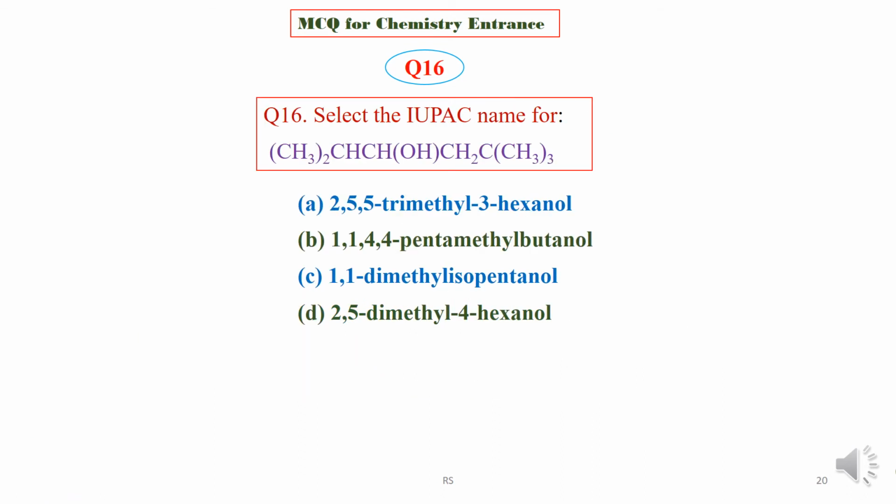Question 16. Select the IUPAC name for this compound. See the structure of this compound and choose the correct IUPAC name among these 4 options. We will now check the answer key, and the right option is option A, that is 2,5,5-trimethyl 3-hexanol.